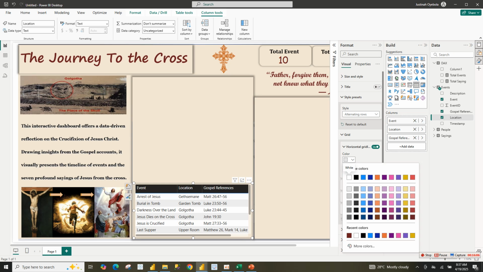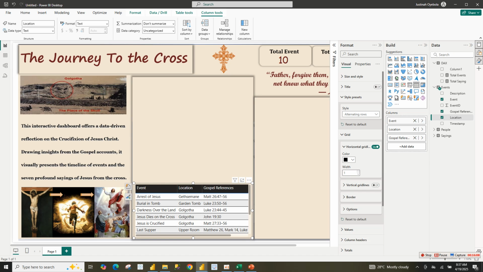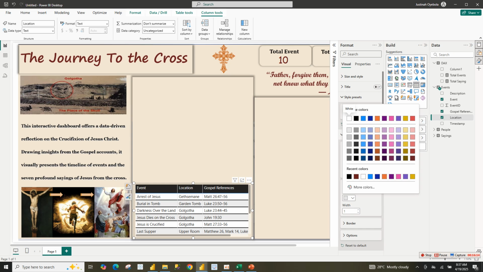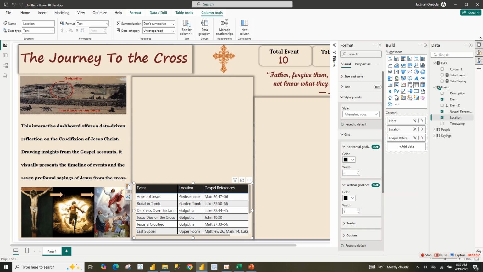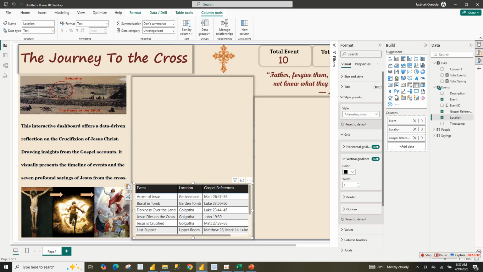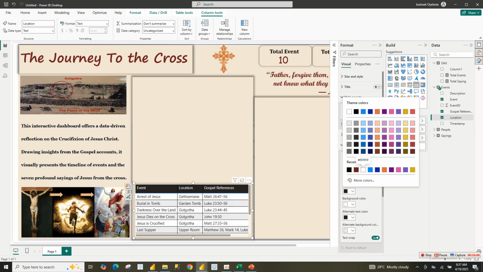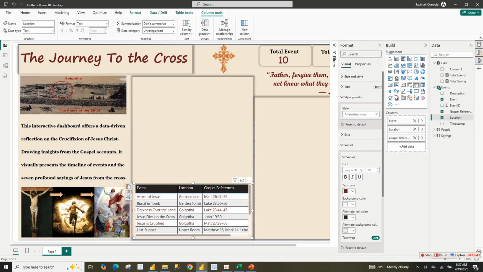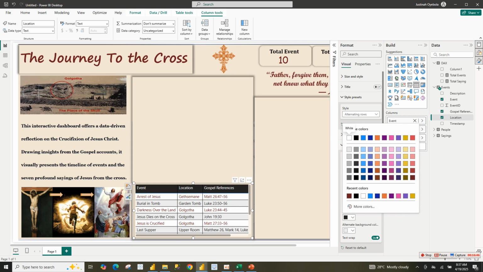Then the grid line, I'm going to change this to this. Then you can increase the grid line, then switch on the vertical grid line, change it to this. Okay, we can actually reduce it. That is more. Okay, so let's reduce it. For our color, let's go back to text color. I will use the text color for this.